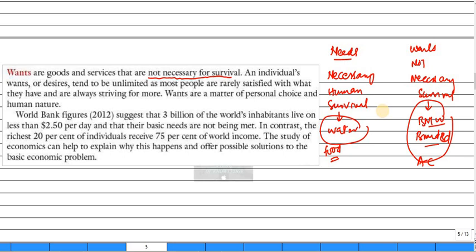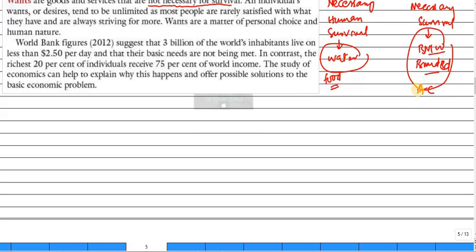This is just a survey. World Bank figures suggested 3 billion of the world's inhabitants live on less than 2.5 dollars a day, meaning that basic needs are not being met. So this is the survey.